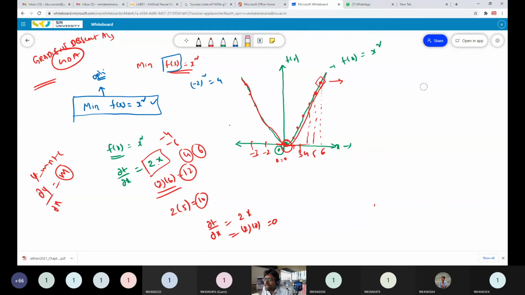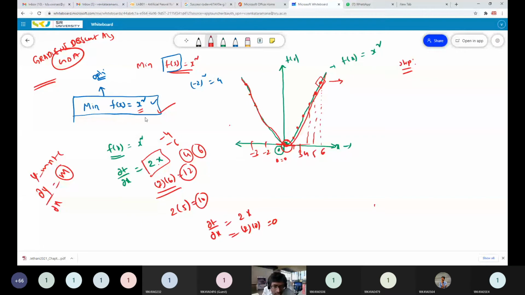So how the gradient descent algorithm works: the first step is you have to randomly initialize your variable to some value. If you want to apply the gradient descent algorithm to solve an optimization problem, you have to randomly initialize your decision variable with a random value.